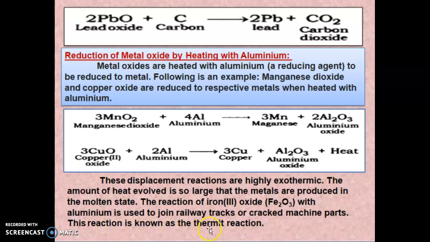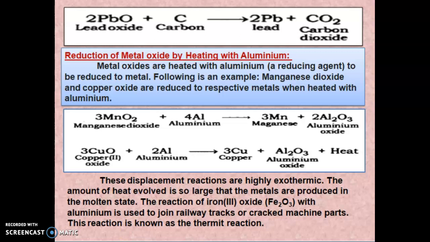This reaction is known as the Thermit reaction. So when iron oxide is reduced with aluminium, a large amount of heat will be liberated. That heat will be used to join the railway track or a cracked machine part. So that process we are calling the Thermit reaction.